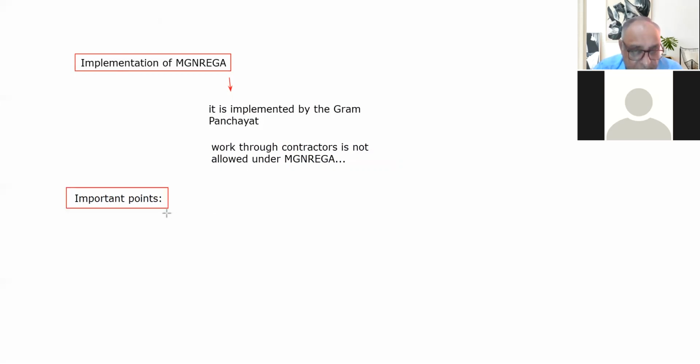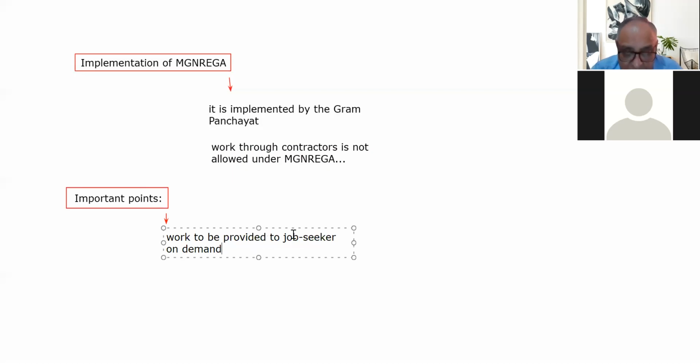The first and foremost point is that work is to be provided on demand. Work to be provided to the applicant or job seeker, which is better to write here, job seeker, on demand. So this is the first important point.